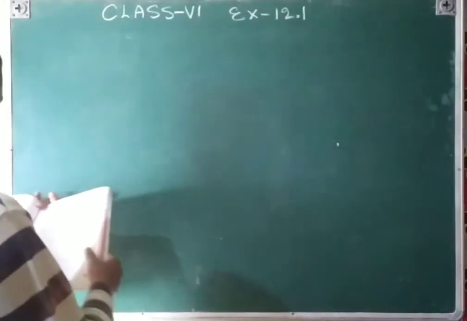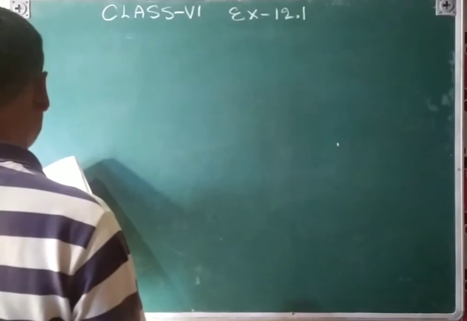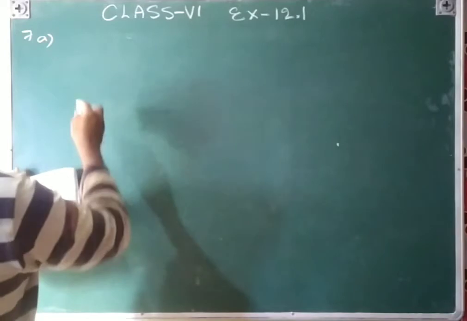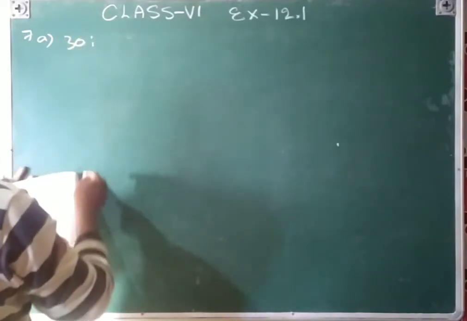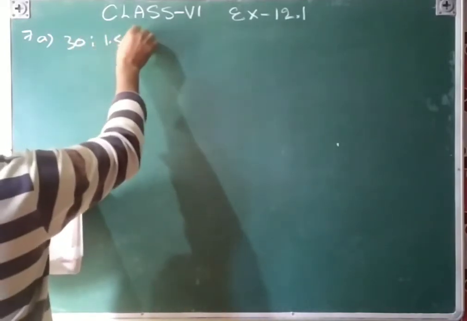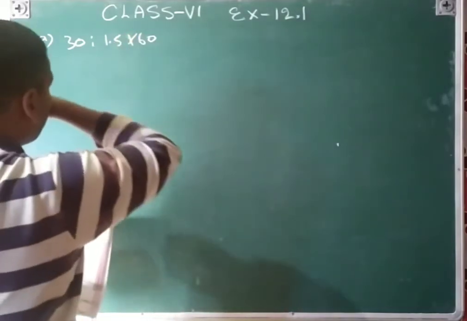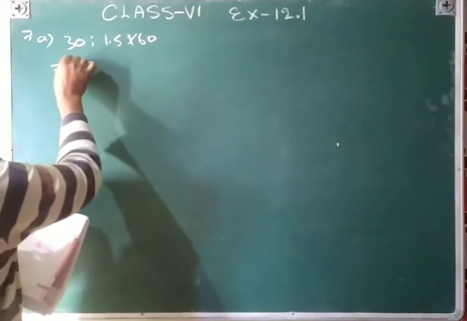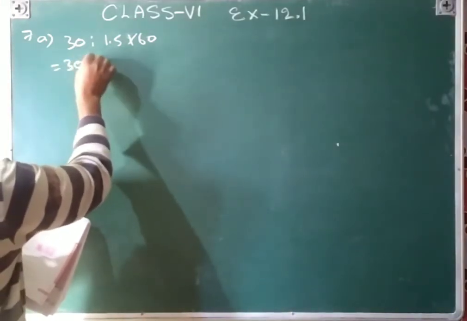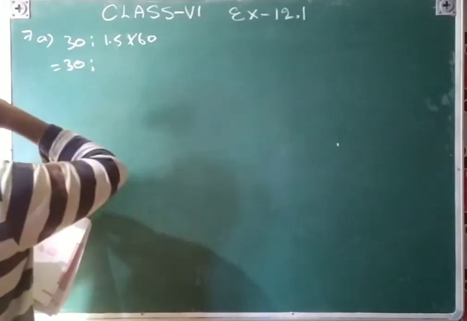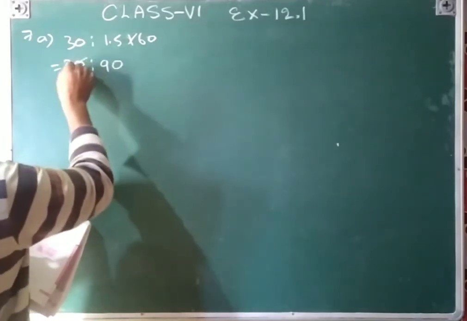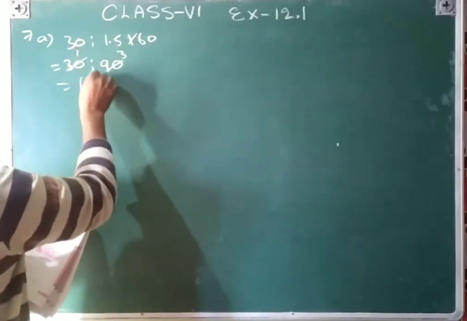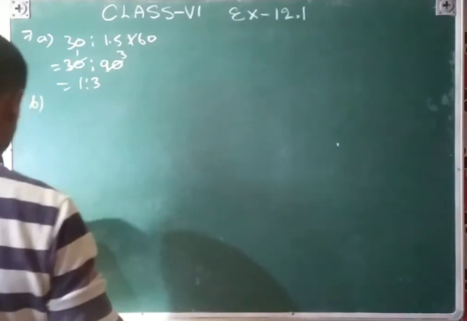Seventh question is to find the ratio of the following. A part, that is 30 minutes to 1.5 hours. 1.5 hours means 60 minutes plus 30, which will be converted into minutes, so that will be 30 to 90. Zero cancels by zero, 3 ones are 3, 3 threes are 9, so that is 1 ratio 3.